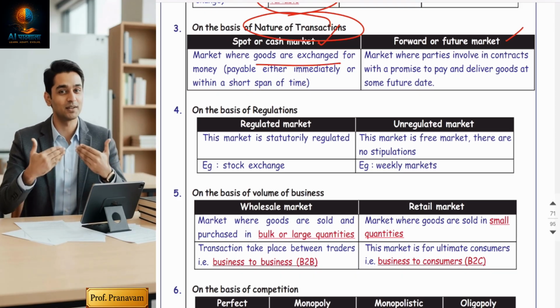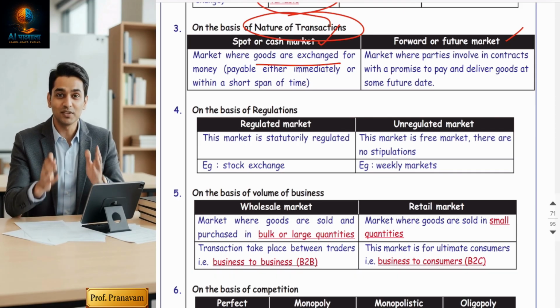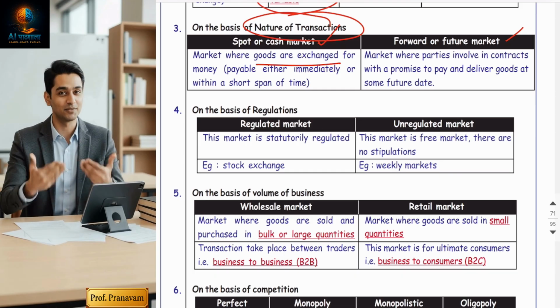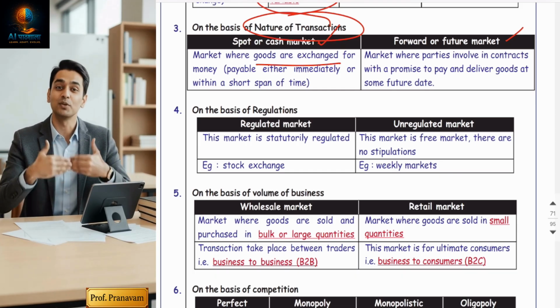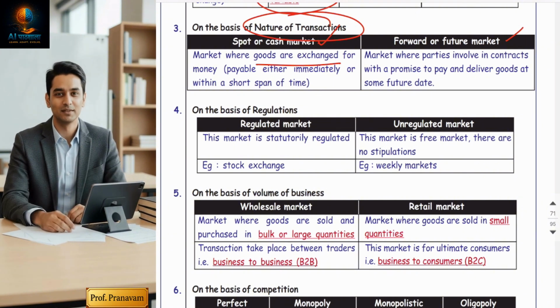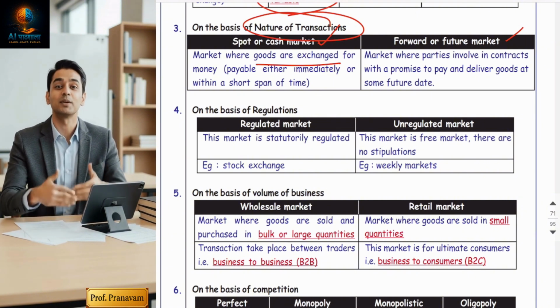Like DMart, it is a spot market. You just purchase the goods instantly and make the payment, even if you're purchasing on credit, but the credit is of one month or two months. Goods are readily available; you can purchase in the present scenario. It's called spot market. Okay, but what is forward market?